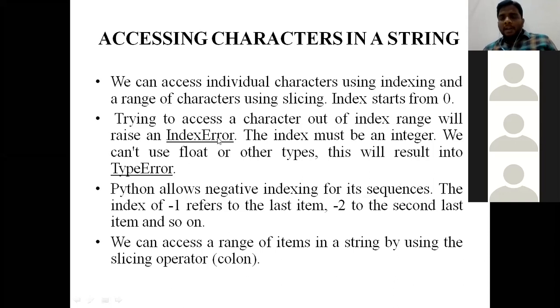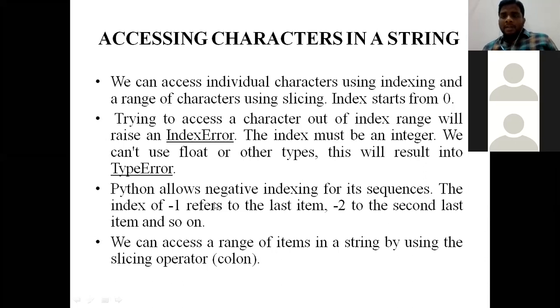Index value and index error అంటే ఏంటి? మనకున్న ఇండెక్స్ వాల్యూకు మించి ఎక్స్ట్రా ఇండెక్స్ వాల్యూని అడుగుతుంటే it is called index error. If we ask beyond the index values we have, then an index error comes. ఇండెక్స్ వాల్యూ ప్లేస్ లో ఇంటీజర్ కాకుండా ఇంకా ఏదైనా ఆల్ఫాబెట్ మీరు రీప్లేస్ చేస్తే then it raises a type error. Positive indexing starts from 0, that too from the left side to right side. Negative indexing starts from right side to left side, that too from -1. నెగటివ్ ఇండెక్సింగ్ లో 0 అనే కాన్సెప్ట్ ఉండదు. Negative indexing will be starting from -1.